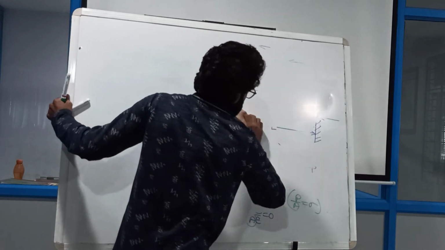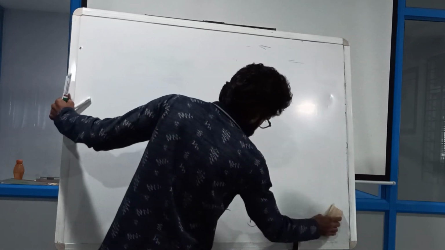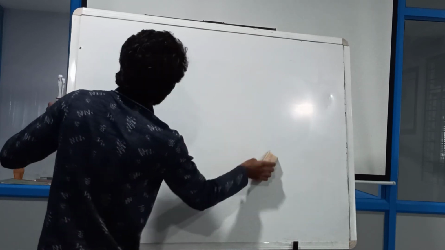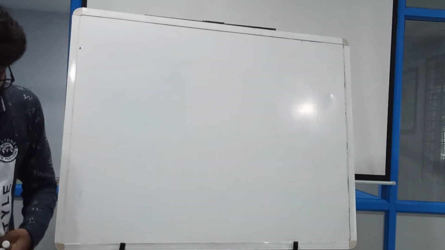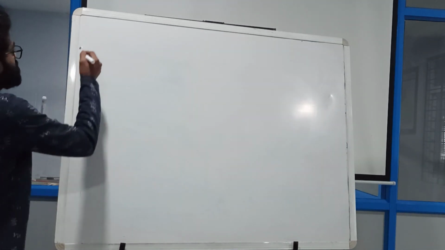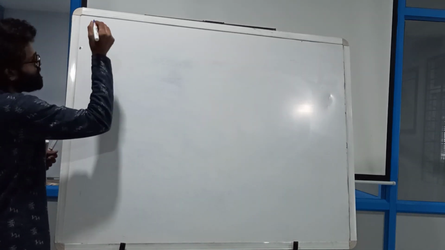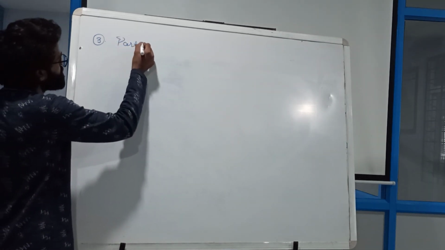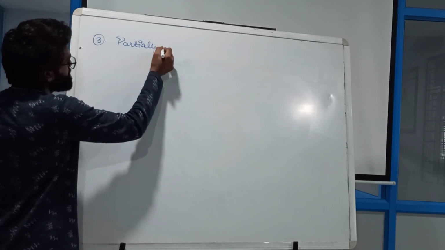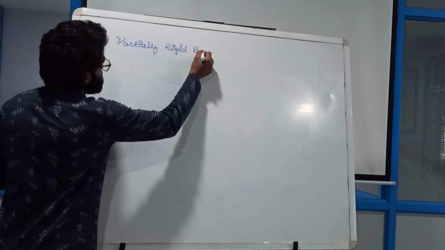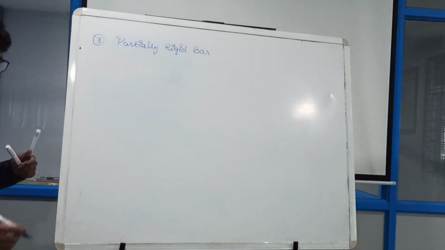So my third case is a partially rigid body or partially rigid bar. What is the meaning of partially rigid bar?